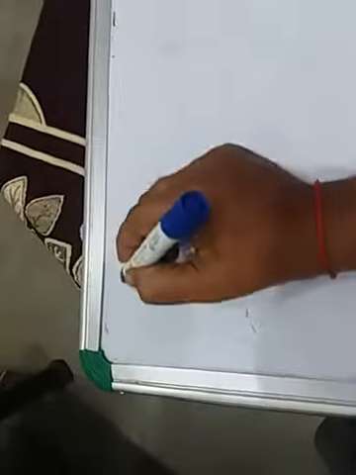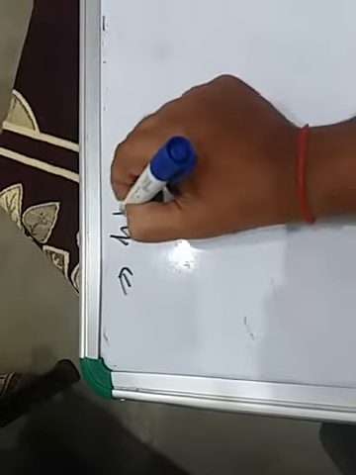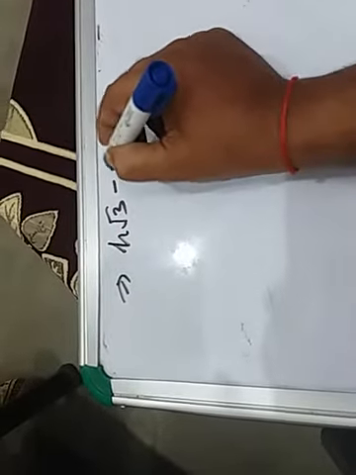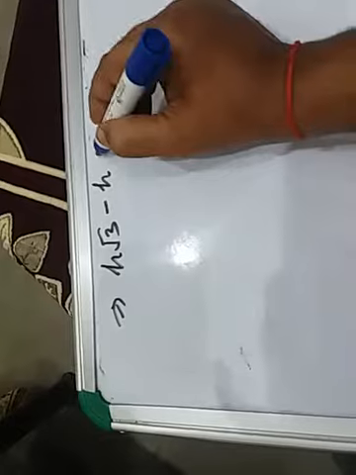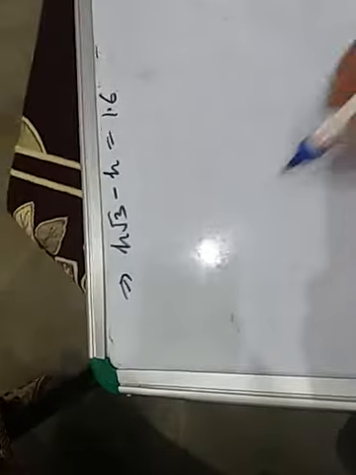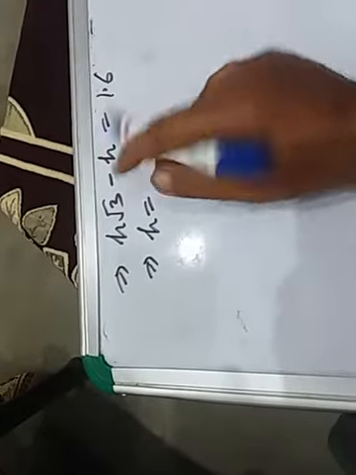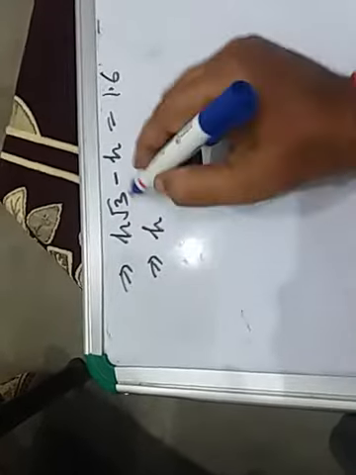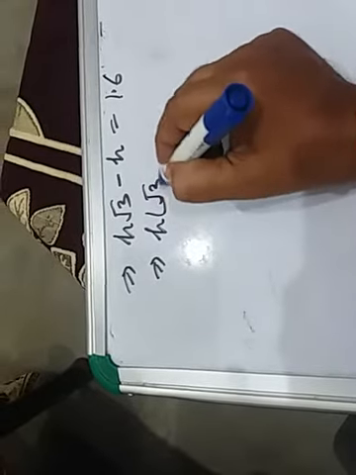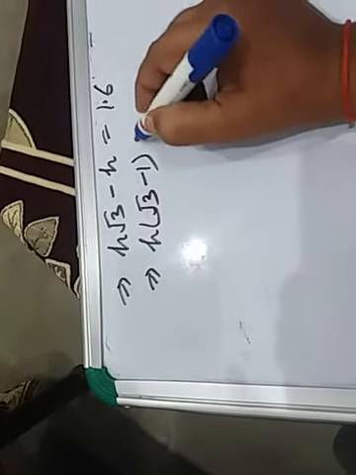This implies H root 3 minus H equal to 1.6. Taking H out, H into root 3 minus 1 equal to 1.6.